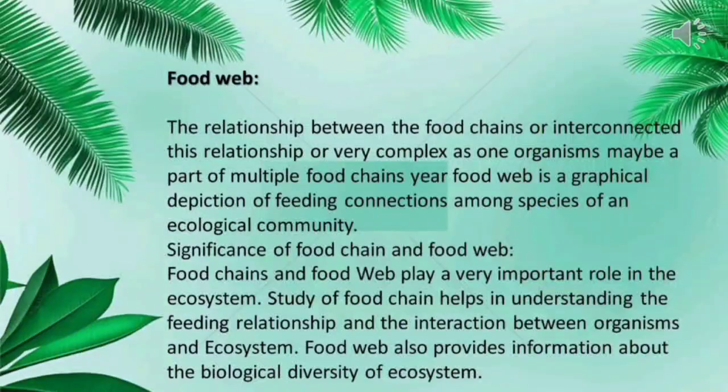Food web. What do you mean by food web? The food chains are interconnected. This relationship is very complex as one organism may be a part of multiple food chains. Food web is a graphical depiction of feeding connections among species of an ecological community.